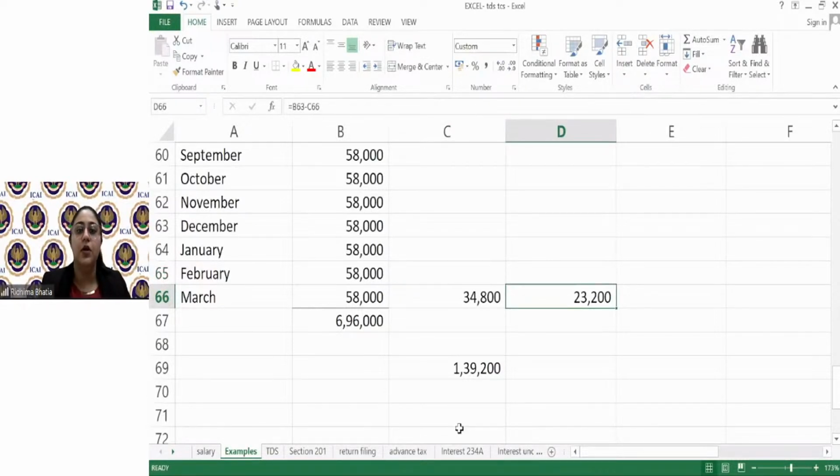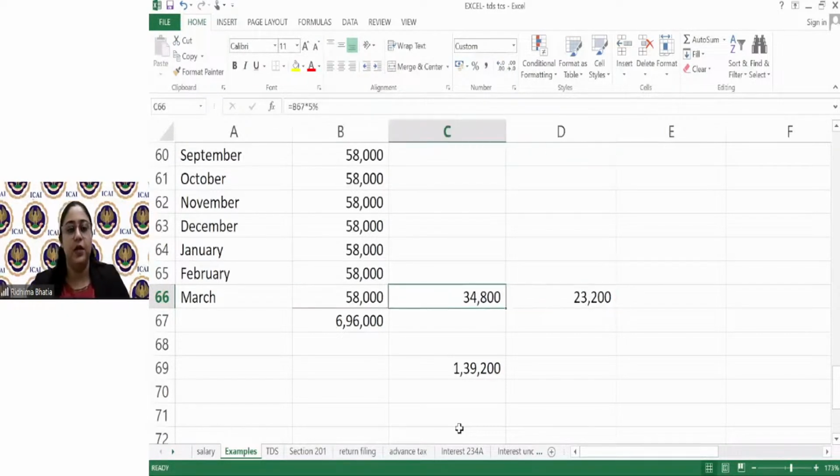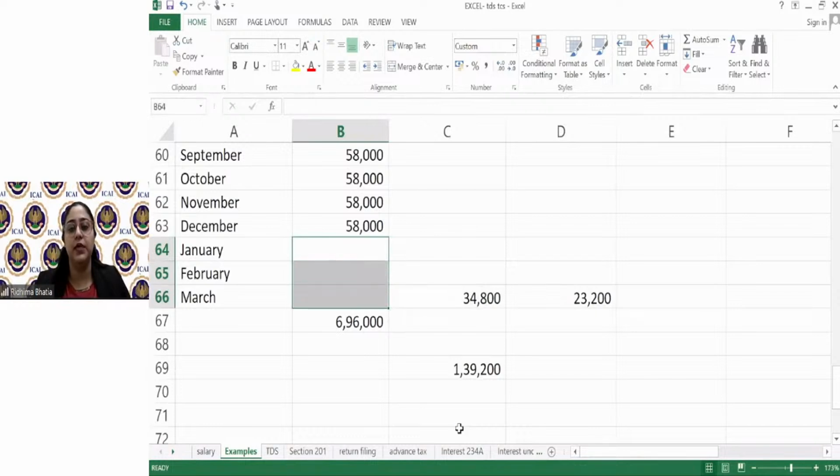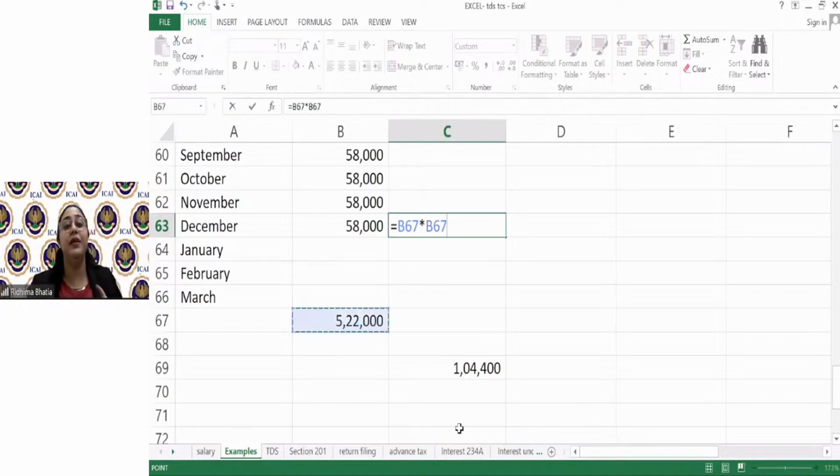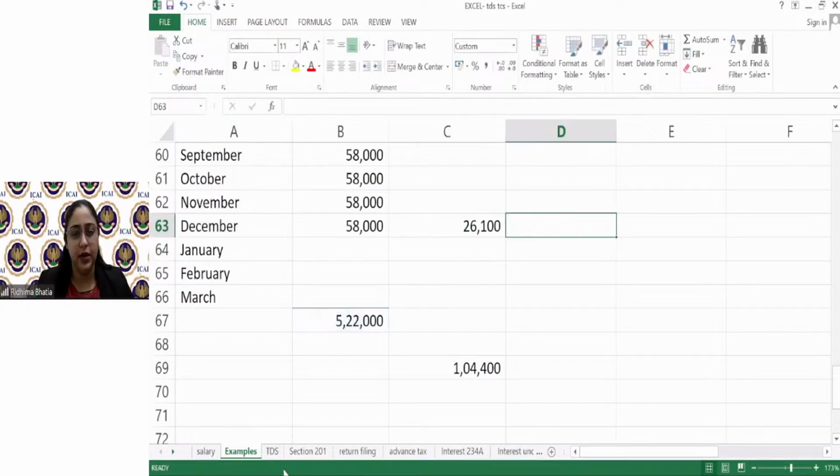Okay, simple. Suppose I have vacated the house in December itself. So instead of March, I will now deduct the tax in the month of December. December का जब rent due होगा, because I know I am vacating the house. So उस पे whatever the rent has been paid till date, उस पे guys 5% would be deducted and the remaining amount would be paid. Simple concept, without no doubt.